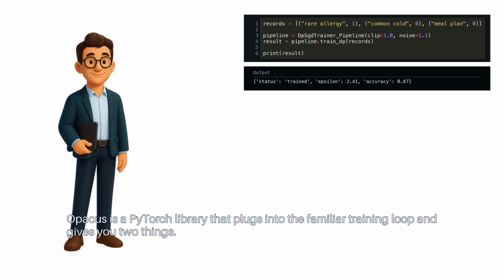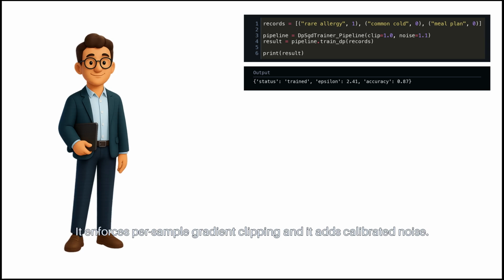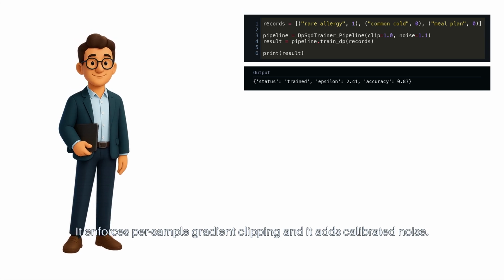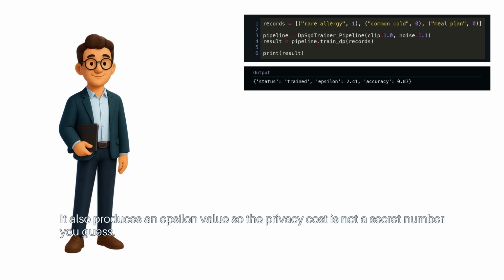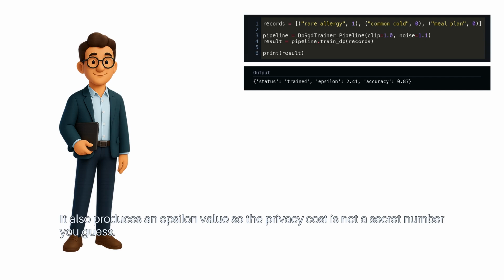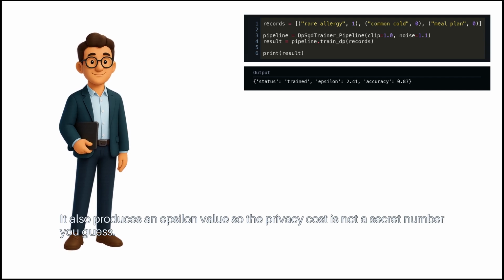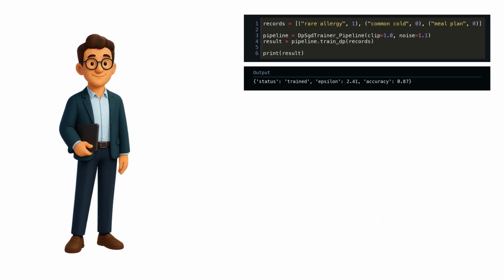Opacus is a PyTorch library that plugs into the familiar training loop and gives you two things. It enforces per-sample gradient clipping, and it adds calibrated noise. It also produces an epsilon value, so the privacy cost is not a secret number you guess.